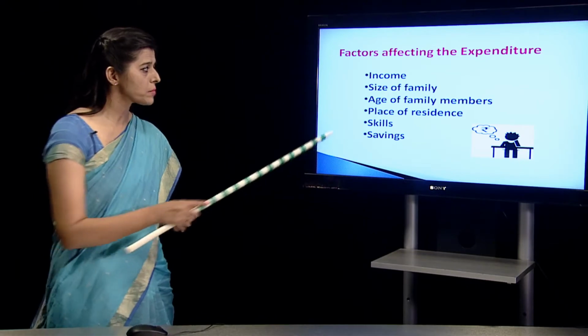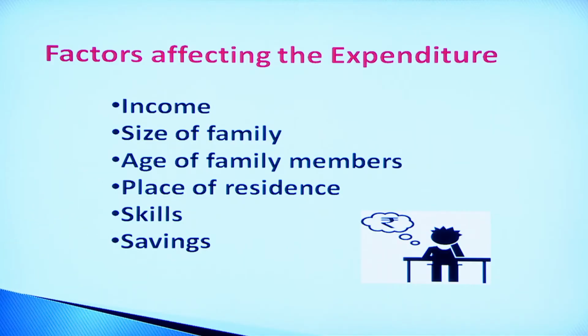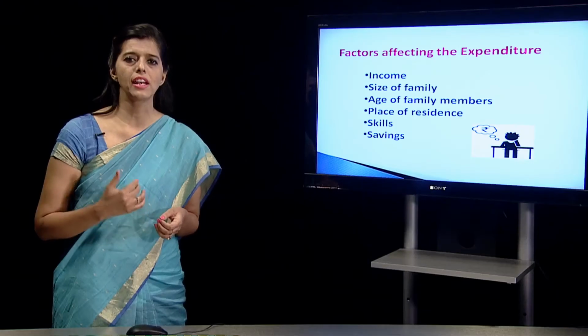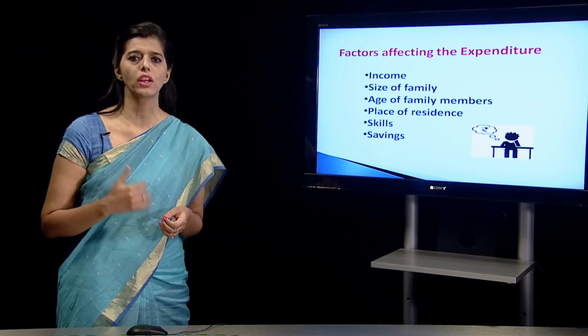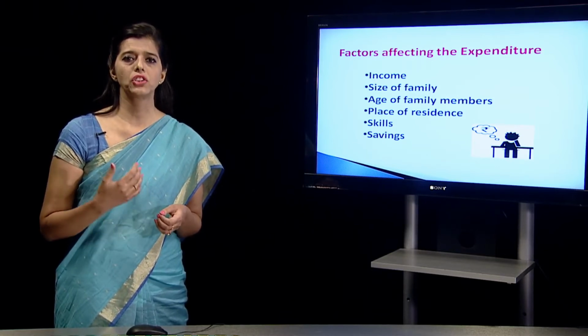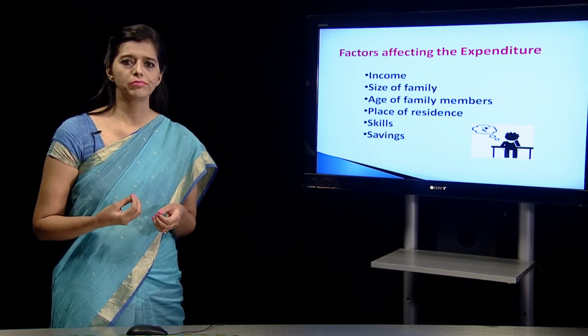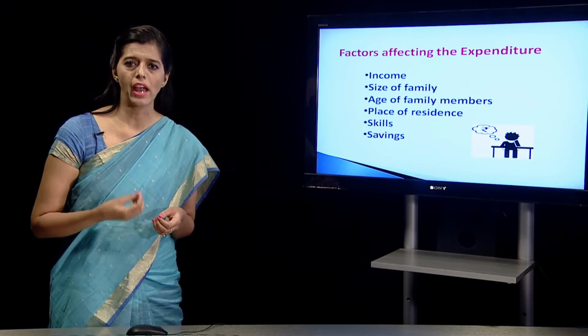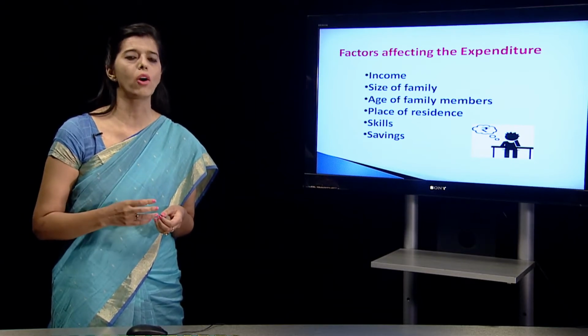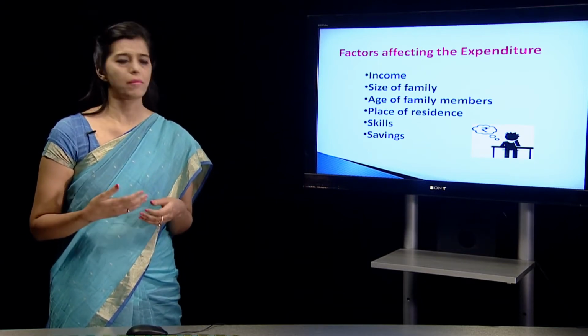Going on to the skills. Family members have skills. Suppose a housewife is working at home, she is cooking her own meals, she is stitching clothes. Now, through those skills, she is maybe saving and also earning. So, it will depend upon the skills of the family members.